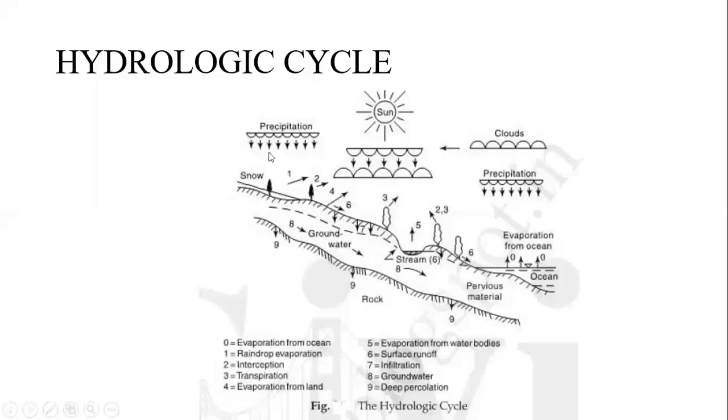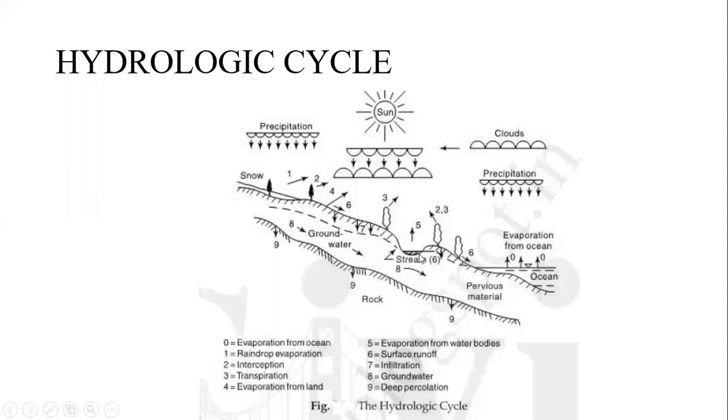We are talking about the hydrological cycle with respect to this figure. After precipitation, some amount of the water gets absorbed by the crops and the trees, and from that there occurs evaporation. Here it has been shown. Some amount deep percolates into the earth crust and joins the groundwater table.